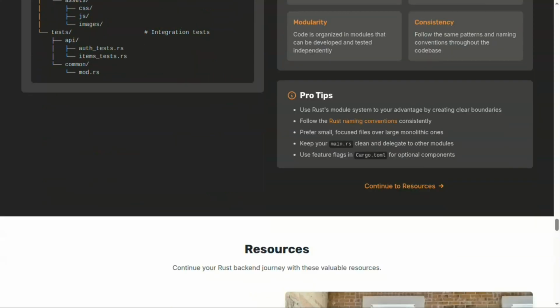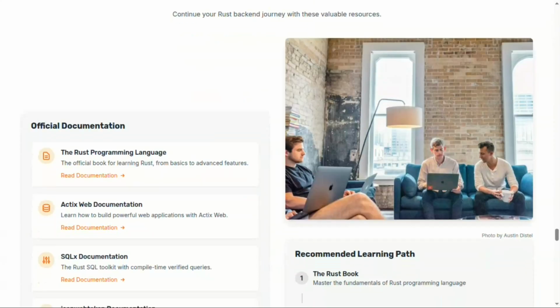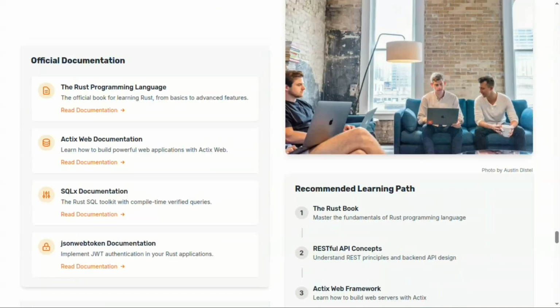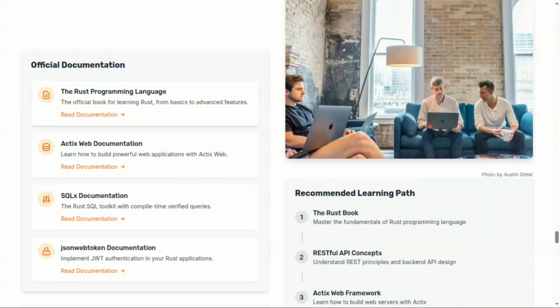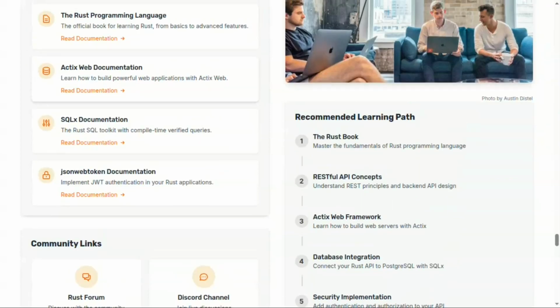Now next is what resources we are going to see. Okay, we will follow the official documentation provided by Rust, and I believe there are 4 to 5 libraries that we can use to serve responses in API format. But the commonly used one is actix-web. Okay, we will be using this.